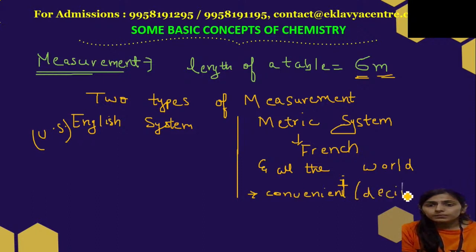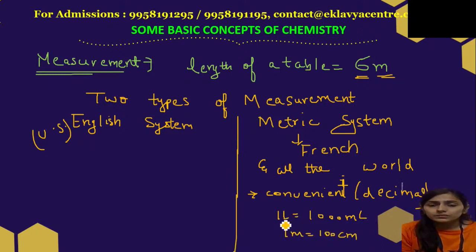Decimal system. Now what is the decimal system? We are very much aware. You all know that 1 liter is equal to 1000 ml, and 1 meter is equal to 100 centimeters. This kind of conversion is very easy.